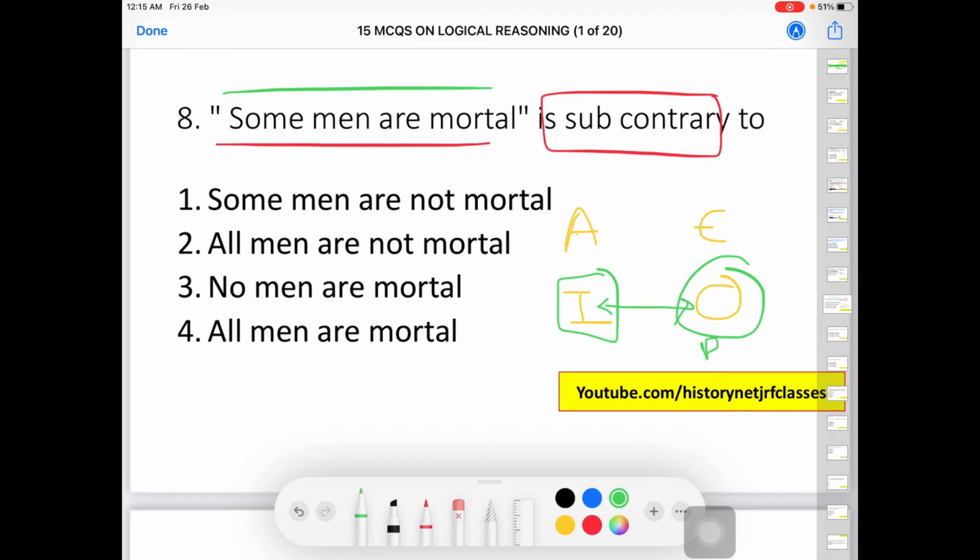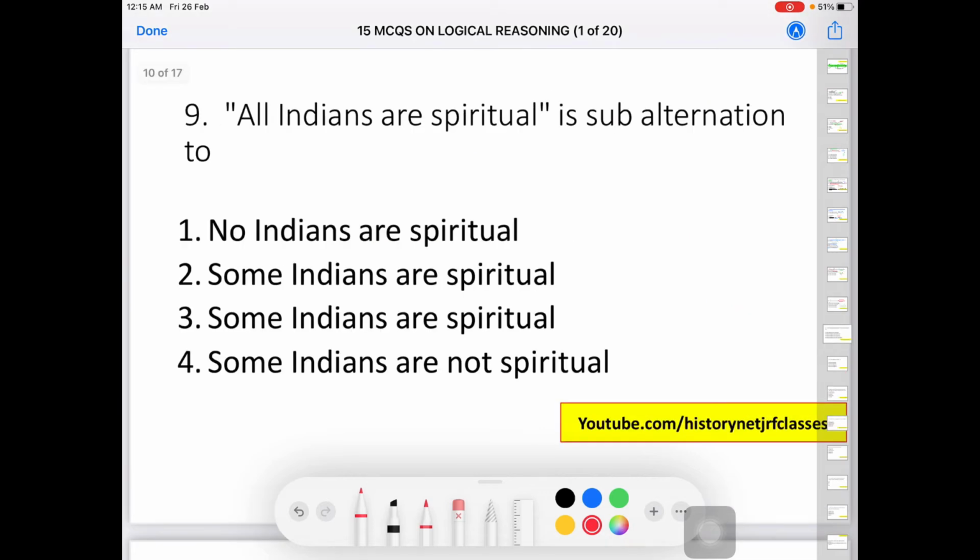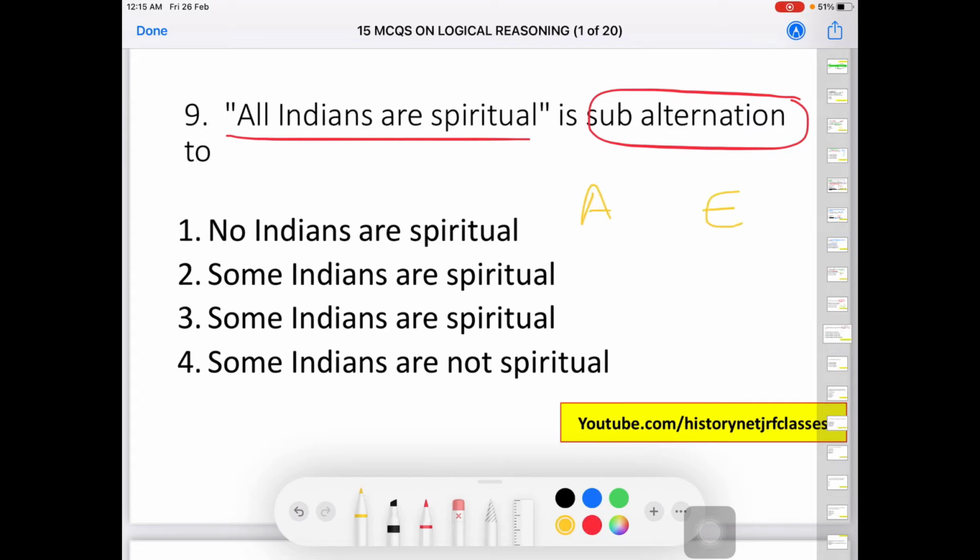So it is going to be particular negative, that is the correct answer: some men are not mortal. Next we have, all Indians are spiritual is subalternation to which one? So again we will make the chart A, E, I and O. Subalternation is established vertically between E and O and between A and I.